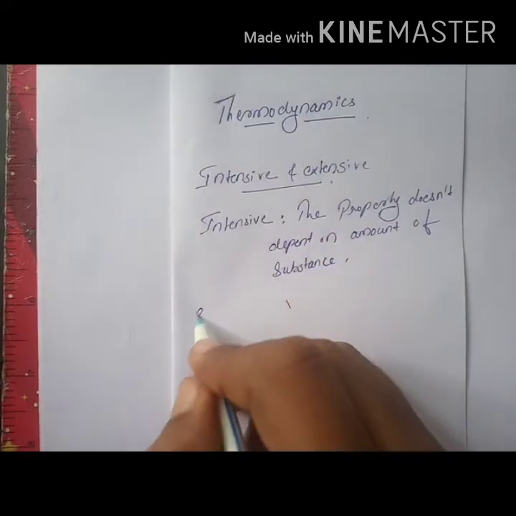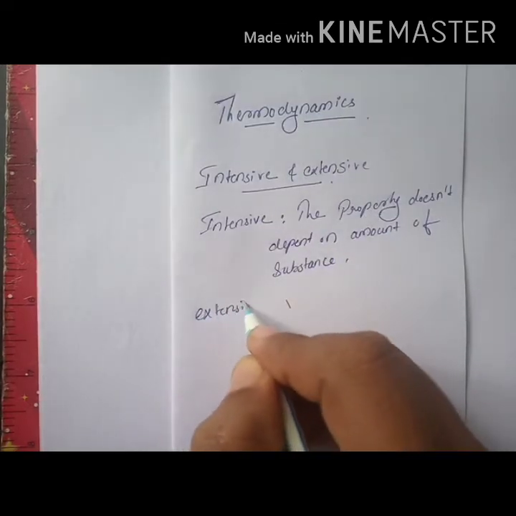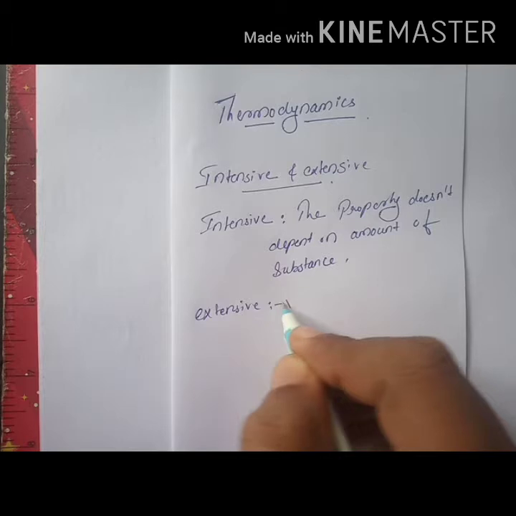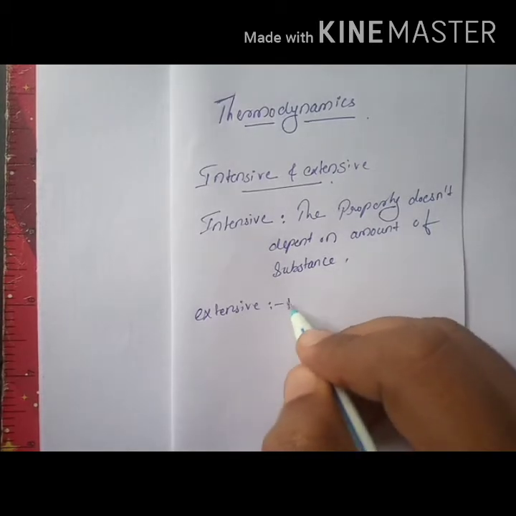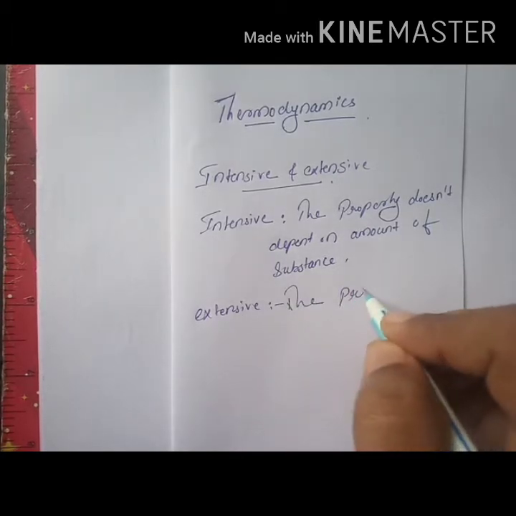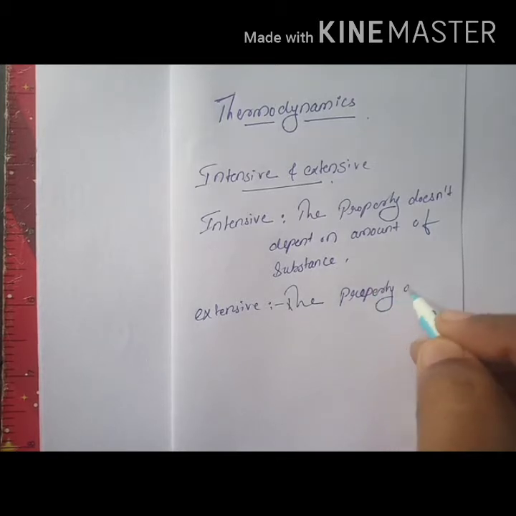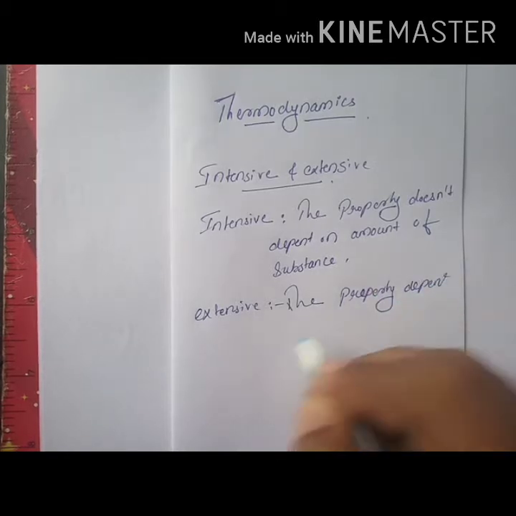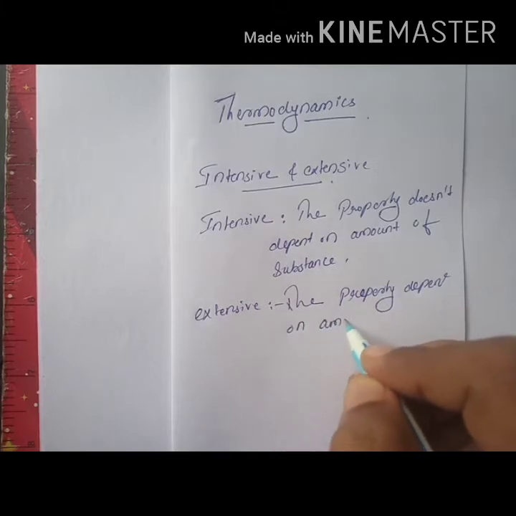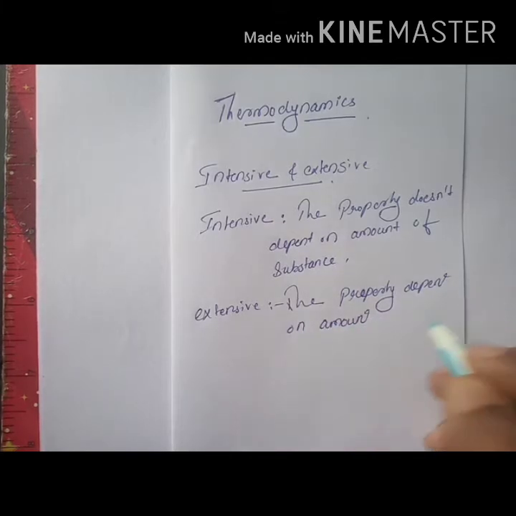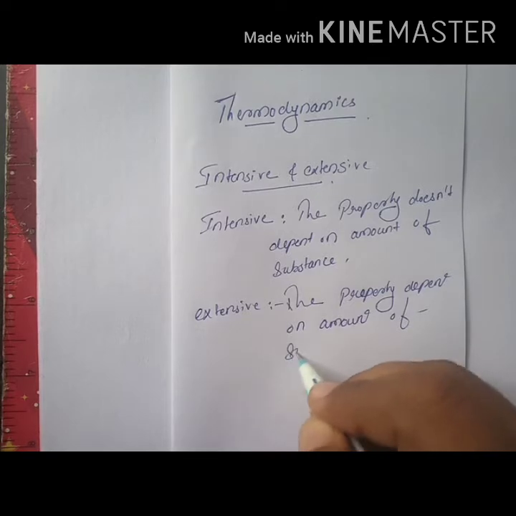Next one is the extensive property. This is exactly opposite that of the intensive property. That is, the property depends on the amount of substance.